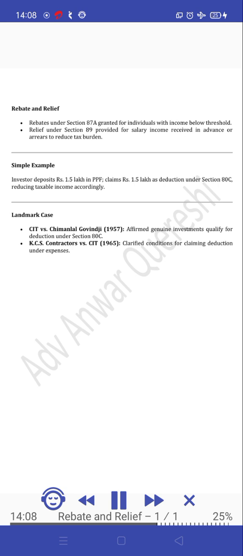Simple example. Investor deposits Rs. 1.5 lakh in PPF. Claims Rs. 1.5 lakh as deduction under Section 80C, reducing taxable income accordingly. Landmark case. CIT vs. Chimanlal Govindji, 1957. Affirmed genuine investments qualify for deduction under Section 80C. KCS Contractors vs. CIT, 1965. Clarified conditions for claiming deduction under expenses.